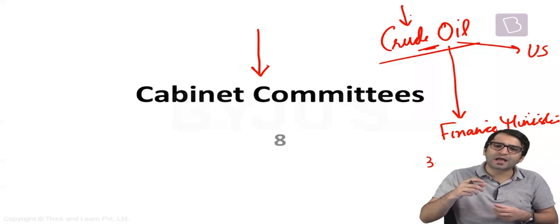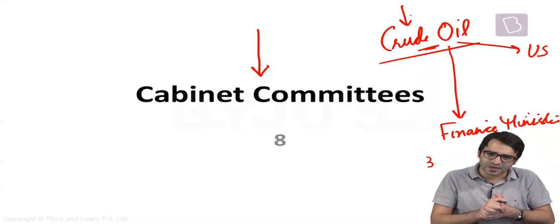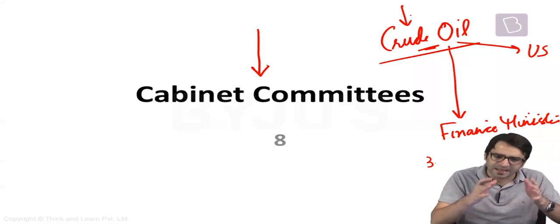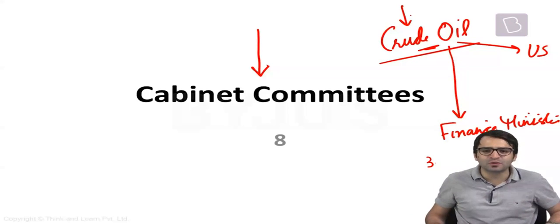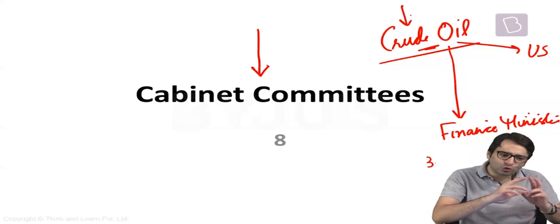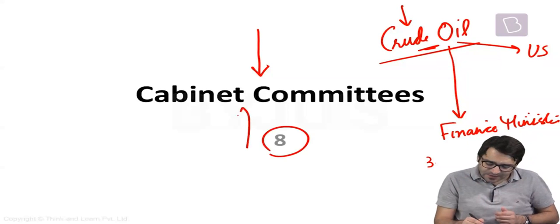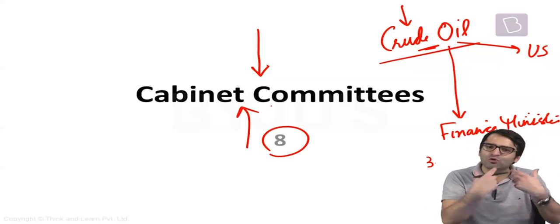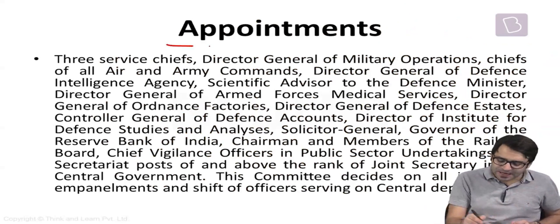And the number of cabinet committees varies. And this is the discretion of the Prime Minister of this country. For example, during the time of Dr. Manmohan Singh, there were about 13 cabinet committees in operation. During the first term of Prime Minister Narendra Modi, there were 6 cabinet committees. But in his second term, 2 more cabinet committees were added. So as of now, we have 8 cabinet committees. Let's look at all these 8 cabinet committees one by one and what is the role played by these cabinet committees. The first cabinet committee is the Cabinet Committee on Appointments.